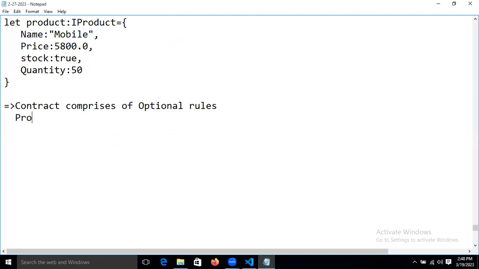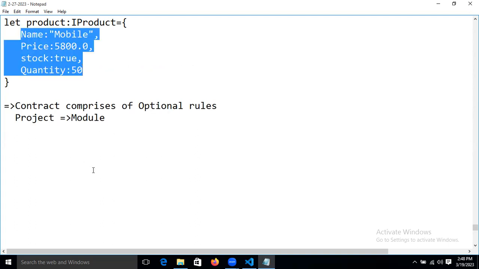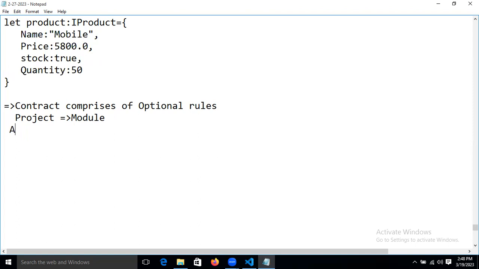Now let's take some more explanation about this. Let's take a project. In the project, we are developing a module. Now in that module there are some properties. Every property is categorized in two parts, guys. What are those parts? Objective part. Objective part means that part is mandatory.